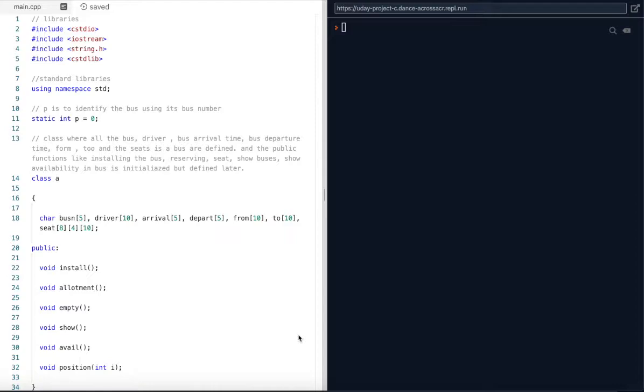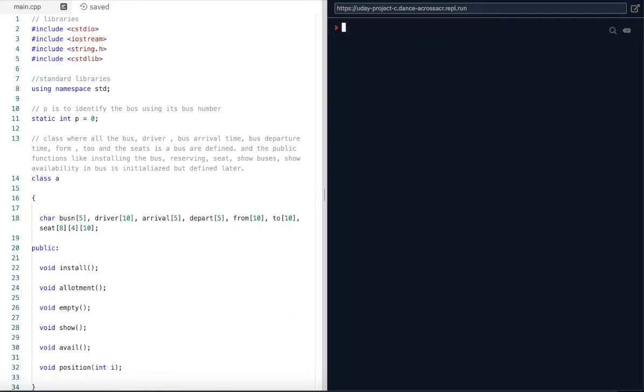I have built a project of a bus management system in C++. Currently, the situation all around the world is like COVID-19 has been here, and in India, many workers are moving from their job places to their hometowns. And in this current situation, the bus system will be very useful as the tickets for the bus are much cheaper. So let's go ahead and I will show you the demo of my product.